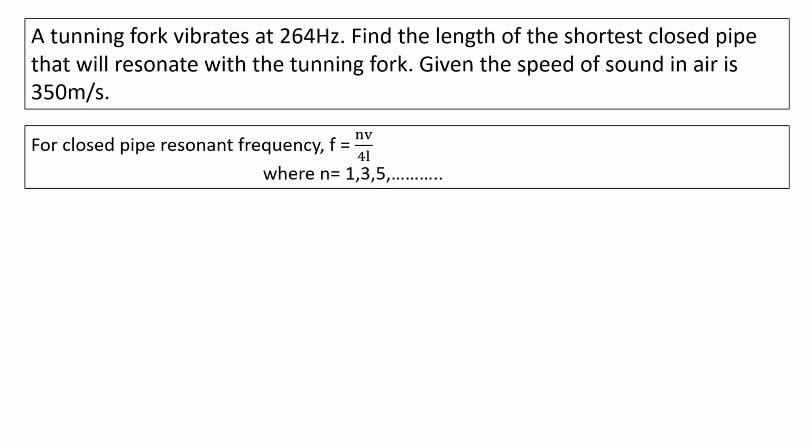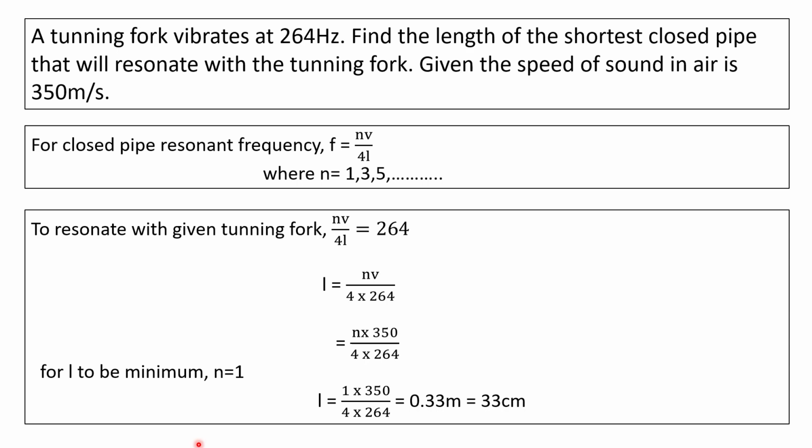For a closed pipe, the resonant frequency f is equal to nv by 4L, where v is the velocity of sound and L is the length of the closed pipe. n can have values 1, 3, 5, etc.